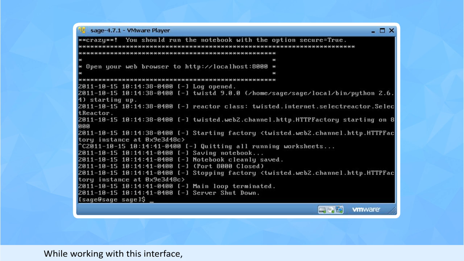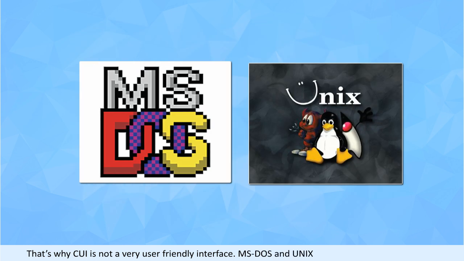While working with this interface, the user needs to remember all the commands, and moreover, the user needs to type these commands every time on the command prompt to work on the computer. That's why CUI is not a very user-friendly interface. MS-DOS and Unix are examples of command line user interface.